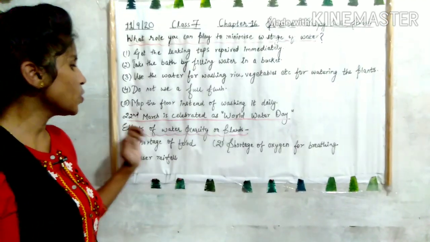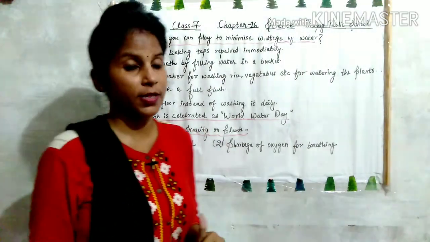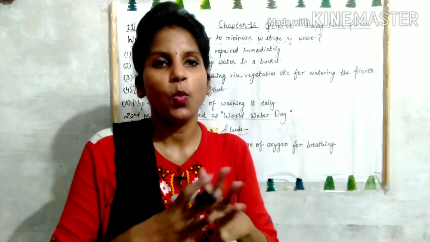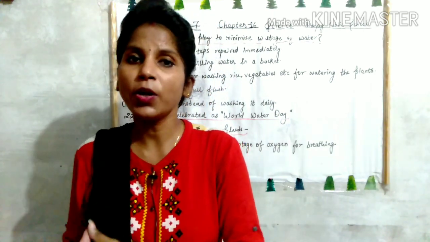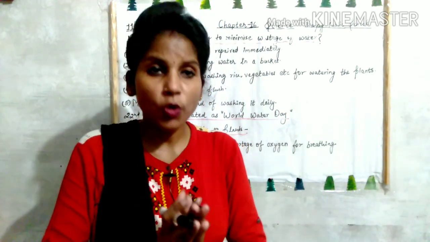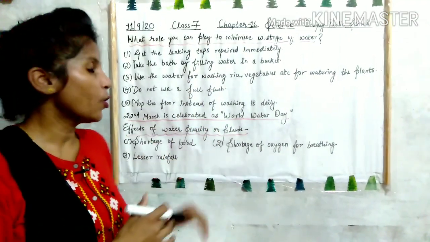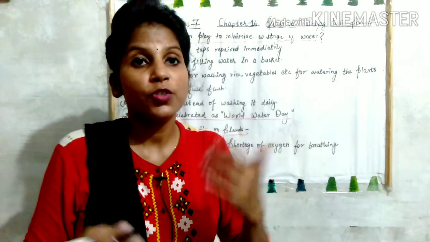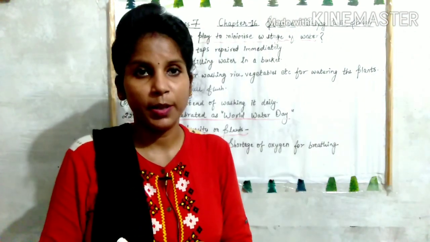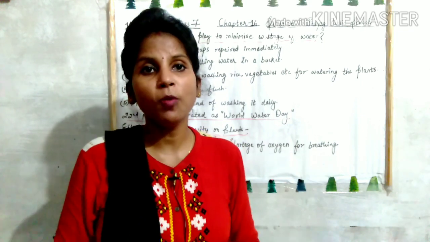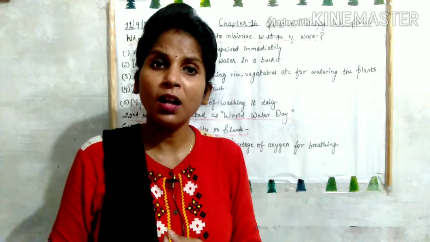Now, effects of water scarcity on plants. We all know that water is important for everyone, whether plant, animal or human beings. So, when we are talking about plants, if there is a shortage of water, then what will happen? The plants will die automatically, and if there are no plants, there will be no life on the earth.